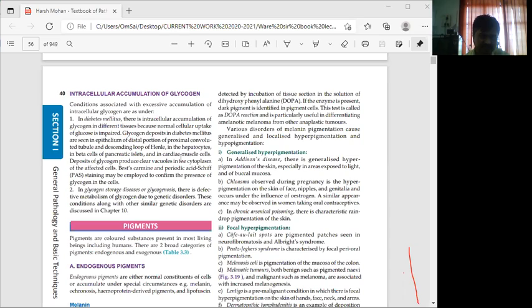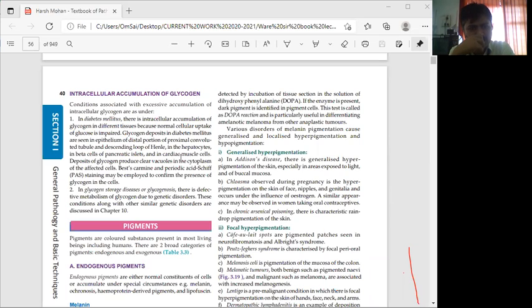Glycogen deposits in diabetes mellitus are seen in the epithelium of the distal portion of the proximal convoluted tubule and the descending loop of Henle.